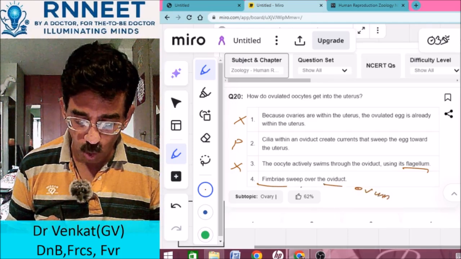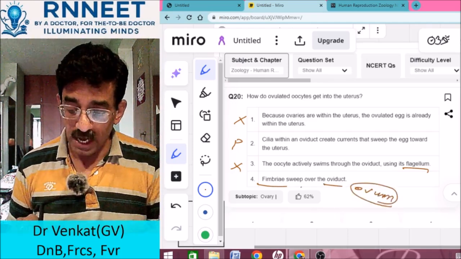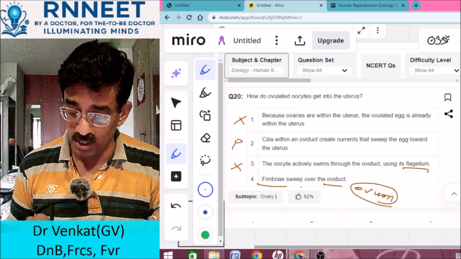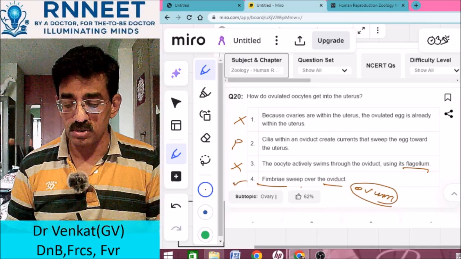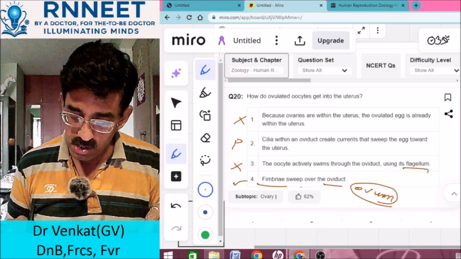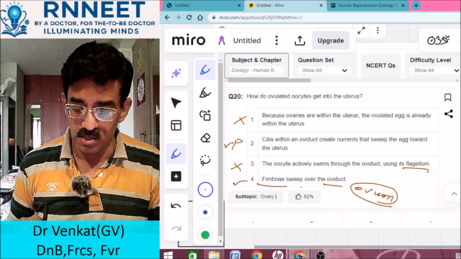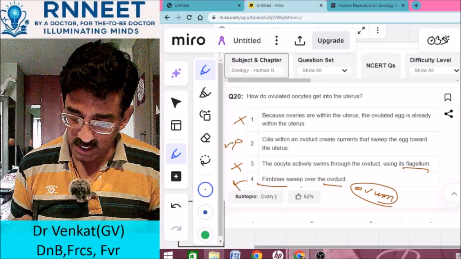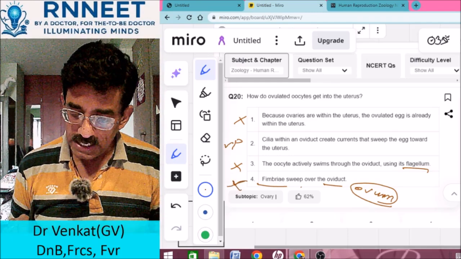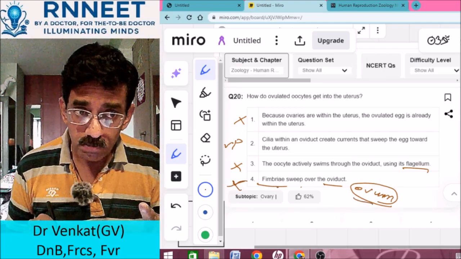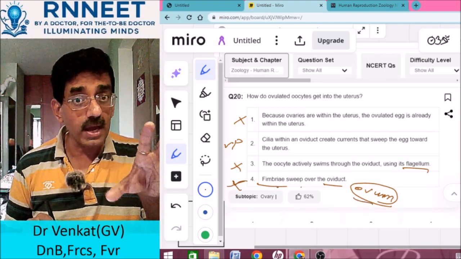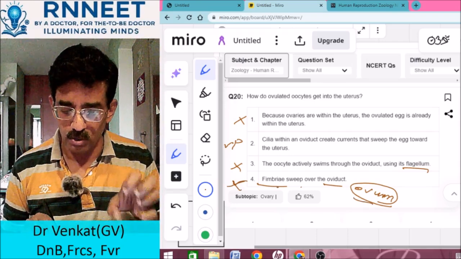If it was given that fimbriae sweep over the ovum, this would also have been right. But in this case it says fimbriae sweep over the oviduct, so that is wrong. It is fimbriae sweep over the ovum and tend to capture it into the fallopian tubule.